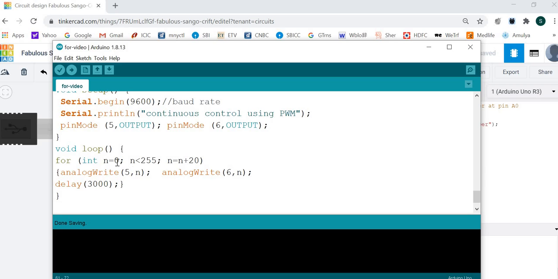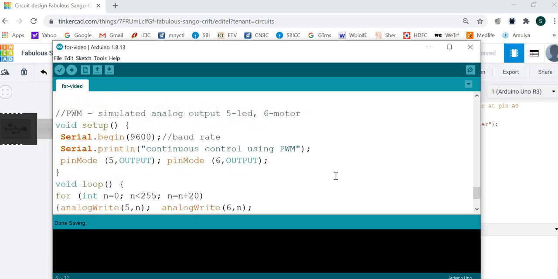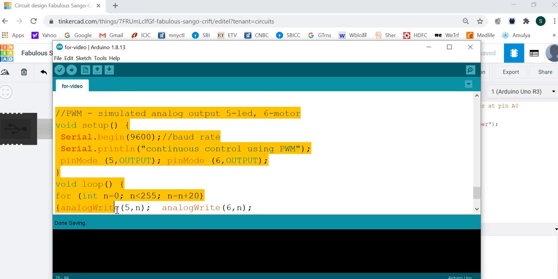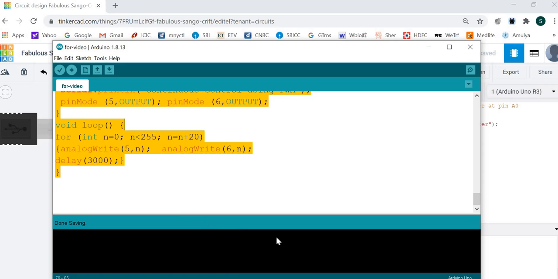So let's use simple for loop from the C language that for n to 0 maximum is 255 and let's change n by 20. So 0, 20, 40, 60, this way up to 240 the value of n will go on changing and continuously the intensity of LED will change and speed of motor also will change. Let's keep a delay of something. So take this program. This is the program. Use the program here.